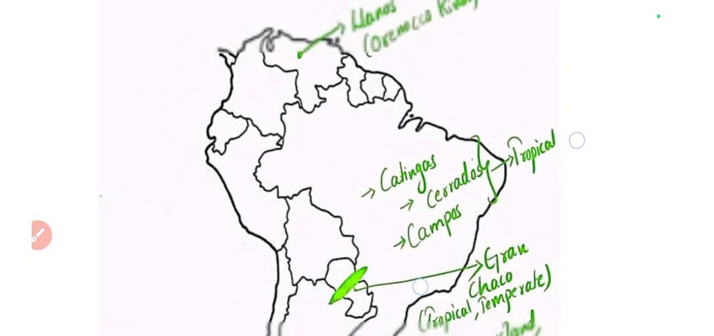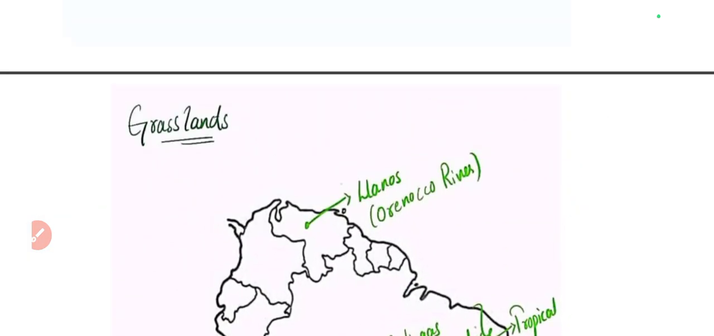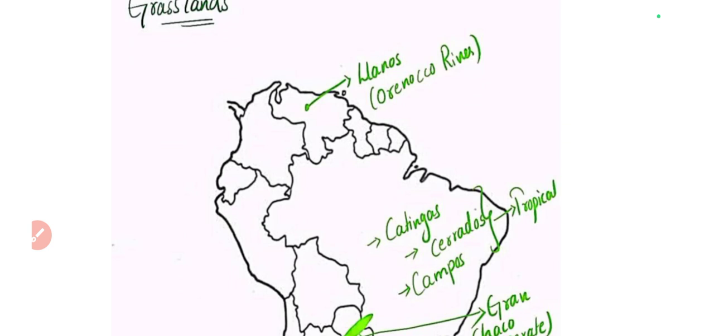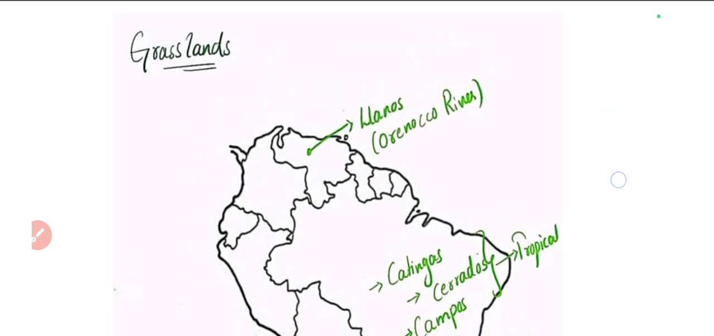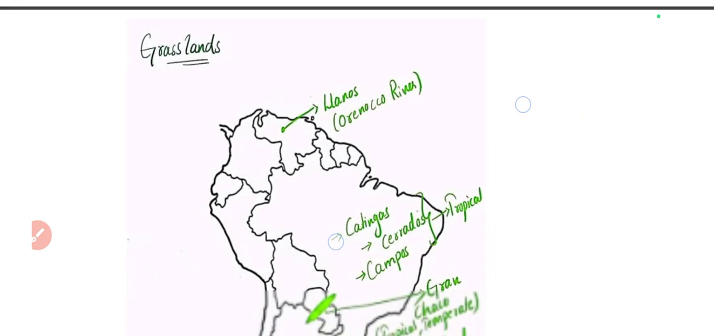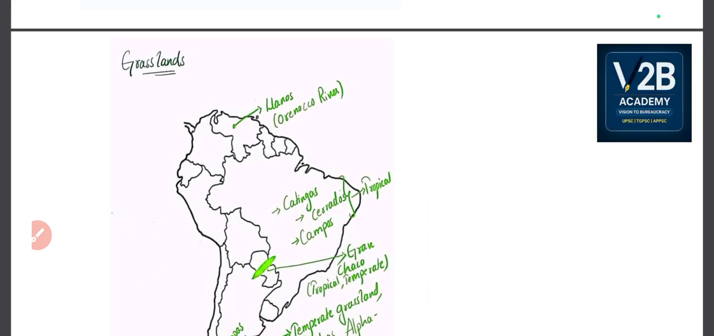Okay. So these are the different grasslands that we have studied. One is Llanos, one is Pampas, one is Gran Chaco, and 3 other C's. Okay. 3 C's are Caatingas, Cerrados and Campos. So with this we have completed the grassland locations of South America. And in the next class we will be looking at the rivers of South America. With that we'll be finishing this South America mapping in detail.